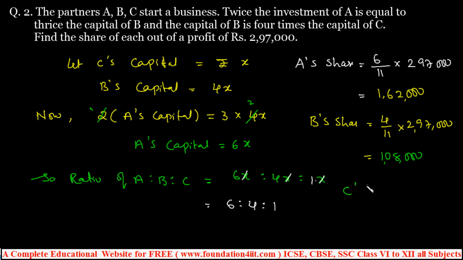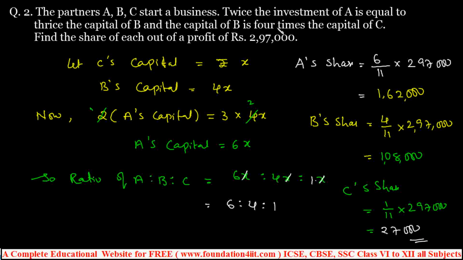And C's share is only 1 by 11 into 2,97,000. It's directly the 11 table: 11 2s are 22, 7s are 77, 3 zeros. 27,000 is C's share, and B's is 1,08,000 and A's is 1,62,000.